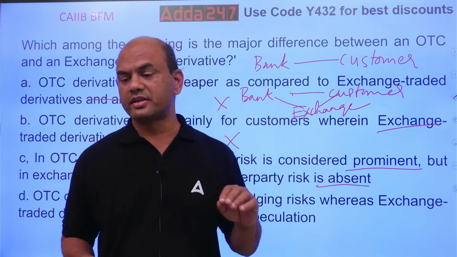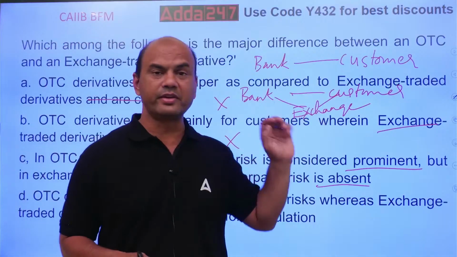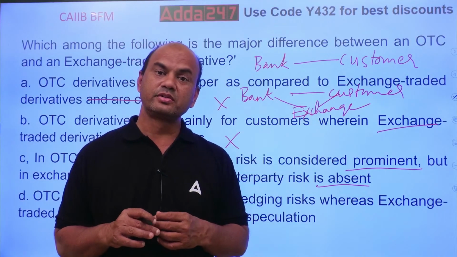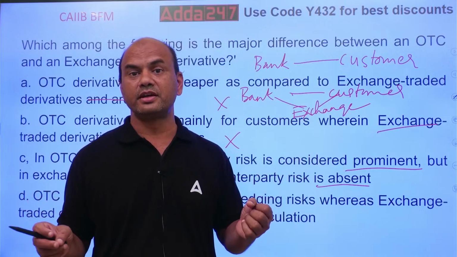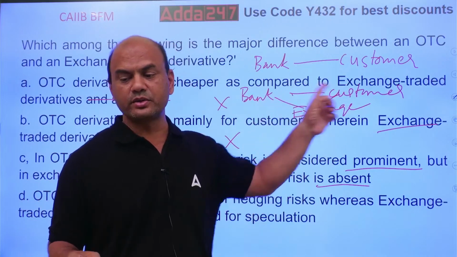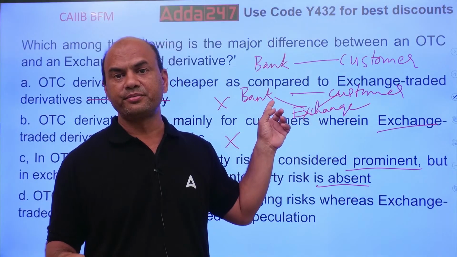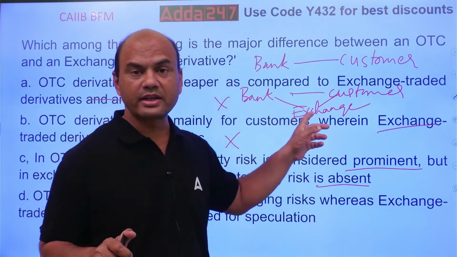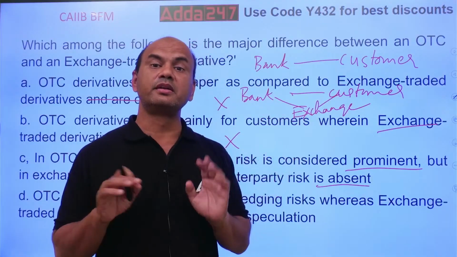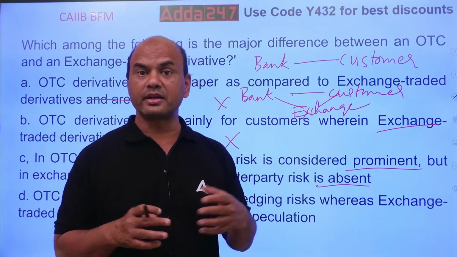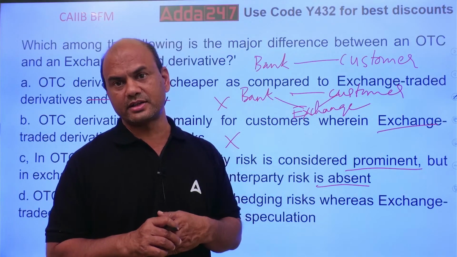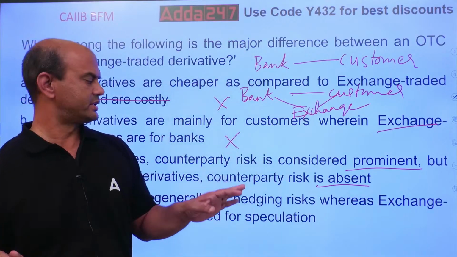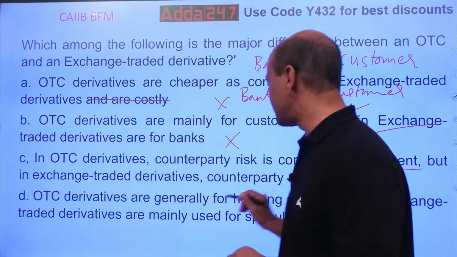Next, in ETC, the credit risk is lesser. Why? Because there is a third party in between. It's like the broker, or any middle person. That person is like the court or the police, who will say, these are the rules. You decided this to pay, you decided this to sell. Both have to perform your duties. And before the deal itself, it takes some amount with it. So if there is a problem tomorrow, it can take care of this transaction. So that's why in ETC products, the credit risk is nil. Always, credit risk is absent. So this is the right answer.